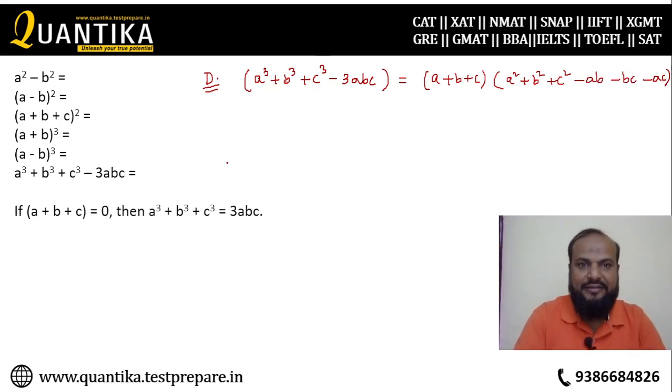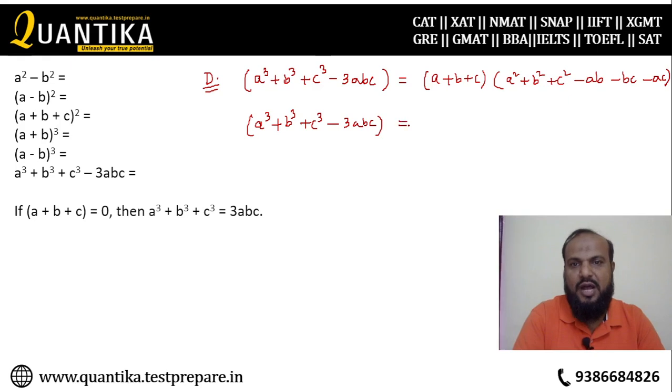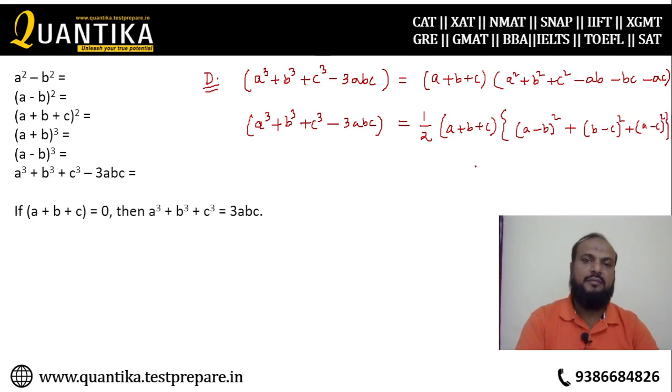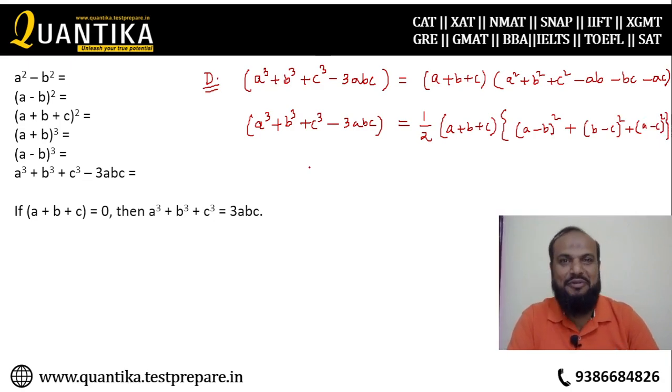I will write it again. a cube plus b cube plus c cube minus 3abc is equal to half (a plus b plus c) within bracket ((a minus b) whole square plus (b minus c) whole square plus (a minus c) whole square). Okay, same thing. So it can be very easily proved.